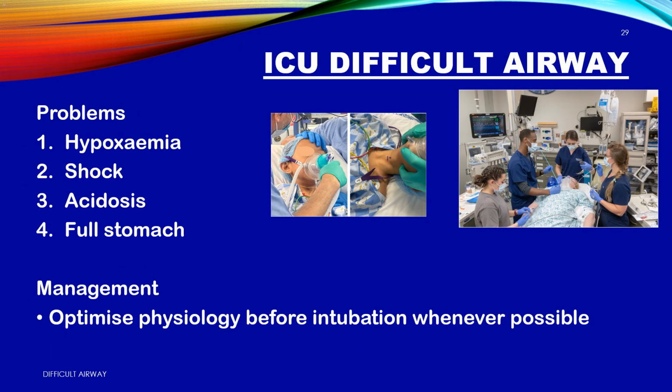ICU difficult airway. The sickest airways. The smallest margin. Problems. Why ICU patients crash. 1. Hypoxemia. They start low, and fall fast. 2. Shock. BP crashes the second you induce. 3. Acidosis. They can't tolerate apnea. 4. Full stomach. Aspiration is always waiting. Management. How we manage. Optimize physiology before intubation.